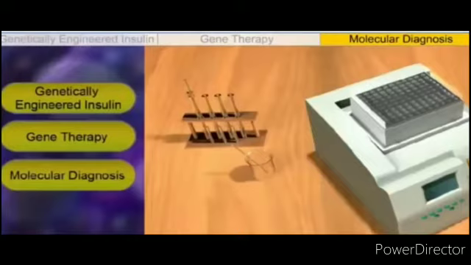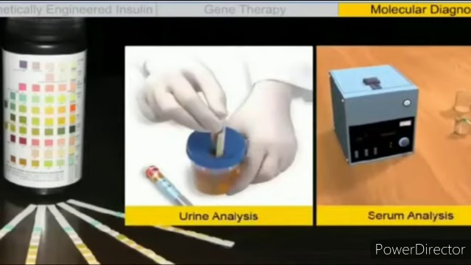You know that for effective treatment of a disease, early diagnosis and understanding its pathophysiology is very important. Using conventional methods of diagnosis, such as serum and urine analysis, early detection is not possible.